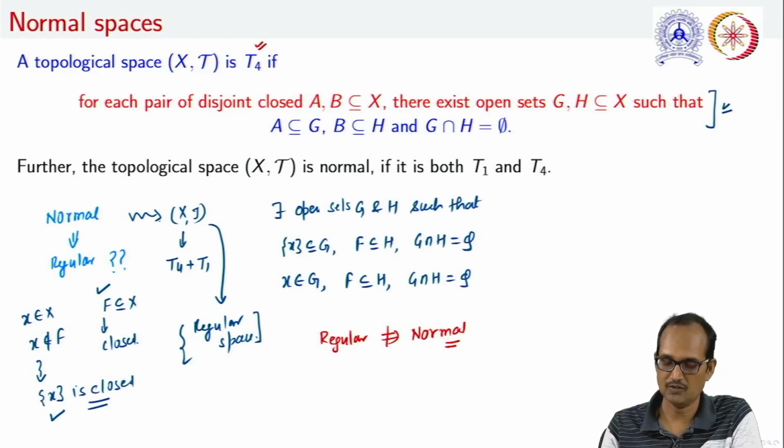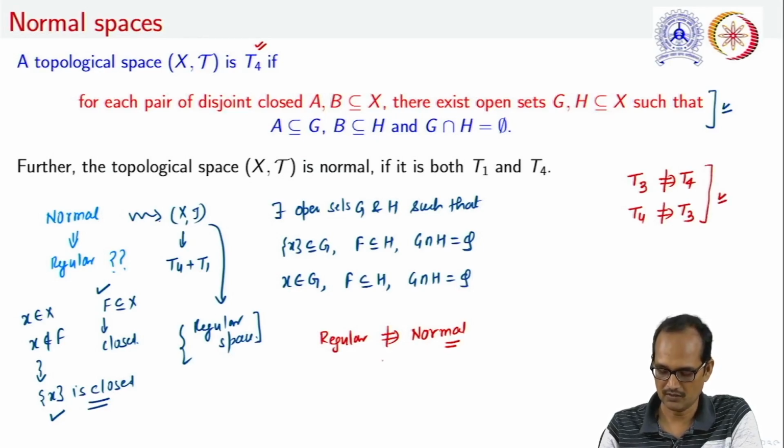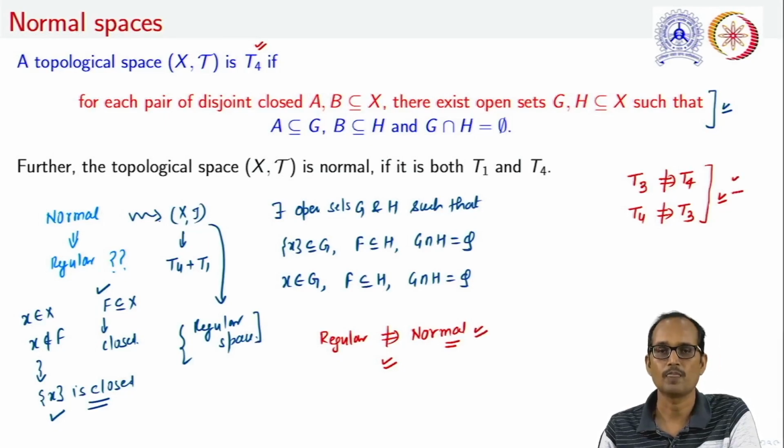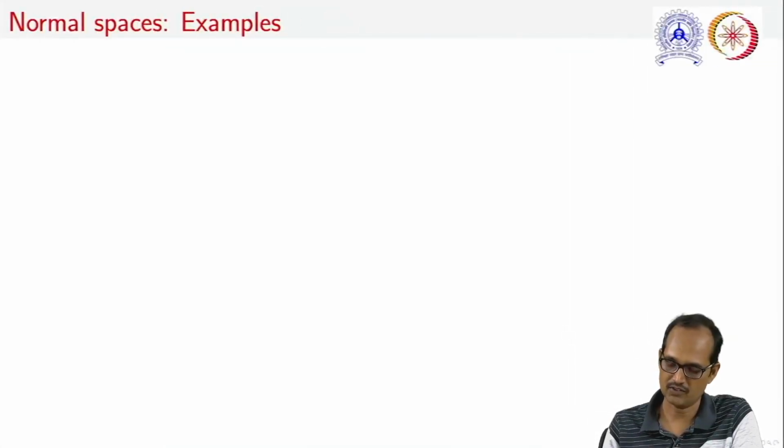Similar to the relationship between T1 and T2 spaces, we can justify that if a space is T3, it may not be T4. Even a space which is T4 is not necessarily T3. So, let us see some examples of normal spaces, and in between we will try to justify these statements. So, begin with the first example.